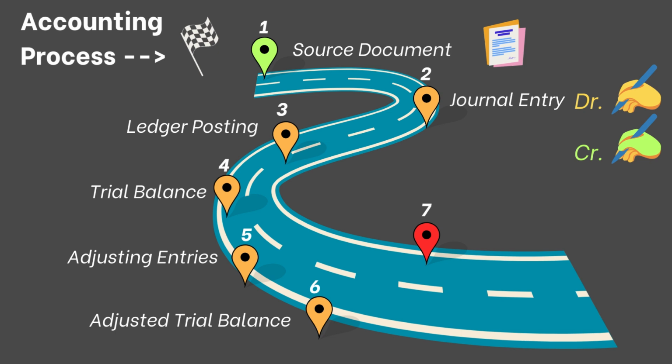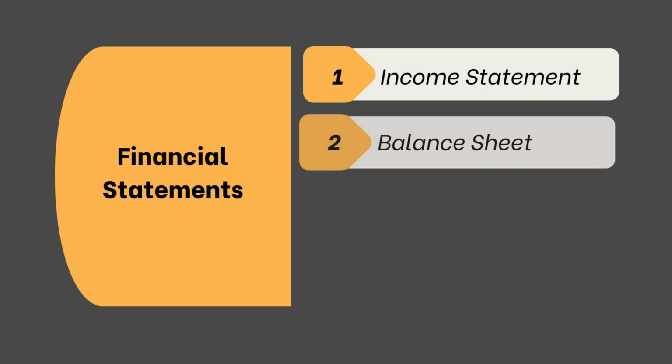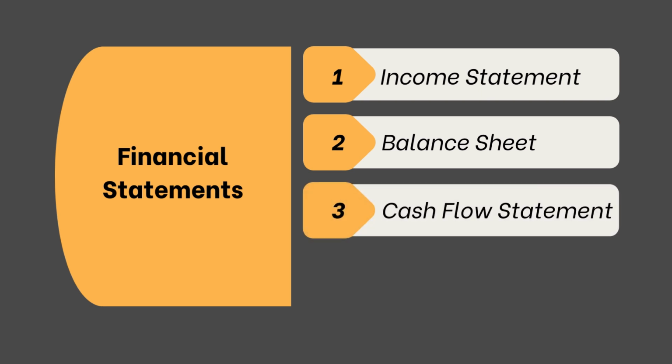Finally, based on the adjusted trial balance, financial statements are prepared. The primary financial statements include, first, the income statement or the profit and loss statement, which summarizes the revenues and expenses of the business over a specific period, resulting in net income or net loss. Second is the balance sheet, which presents the financial position of the business at a specific point in time, showing assets, liabilities, and equity. Third is the statement of cash flows, which reports the cash inflows and cash outflows from operating, investing, and financing activities during a specific period.